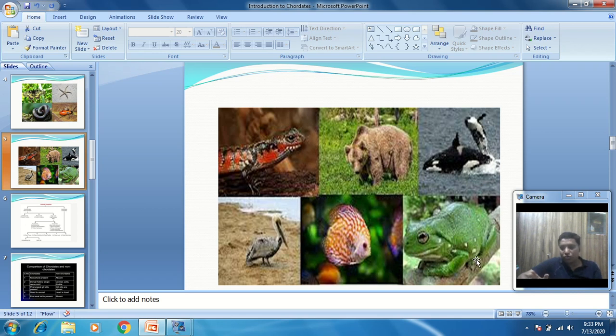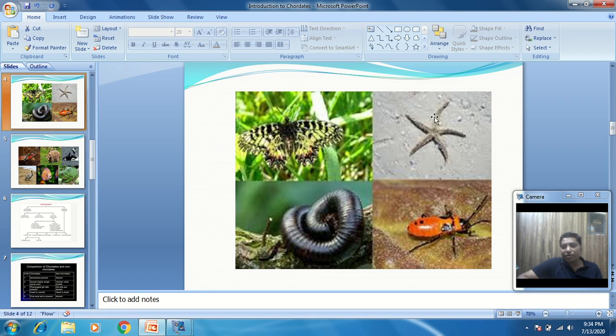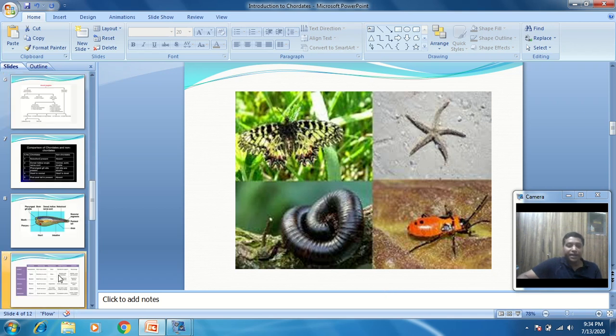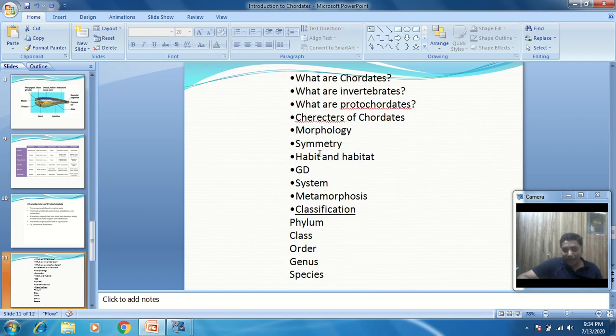Bi means two and laterally, so it is called the bilateral symmetry. Now in case of this organism, if we cut, then two equal parts are not formed. Such a type of symmetry is called the radial symmetry. So symmetry means the bilateral symmetry as well as the radial symmetry, which is seen in the invertebrate as well as the chordate animal.